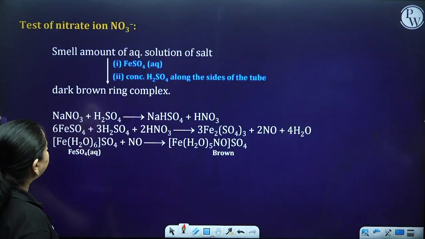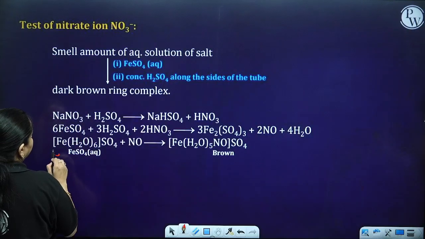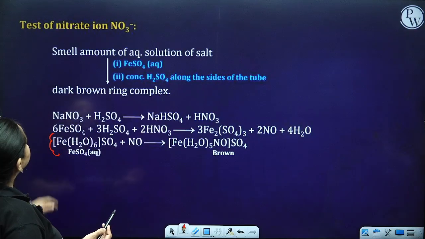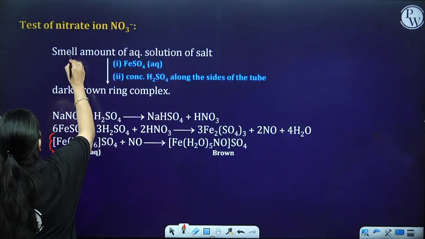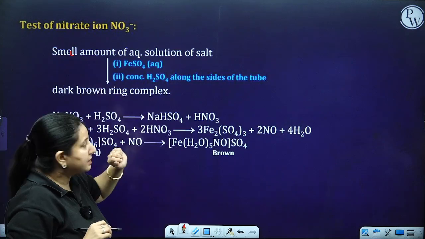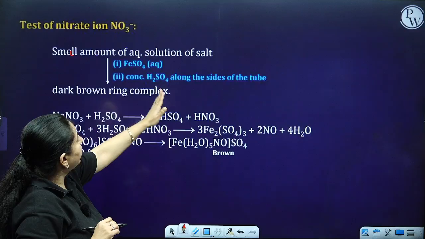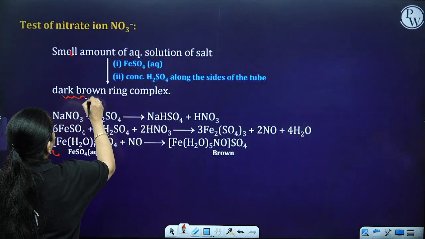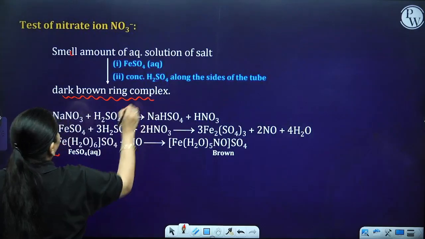Then for the nitrate, this is very important. You take a small amount of the aqueous solution of salt, and in that you add ferrous sulfate, then concentrated H2SO4 along the sides of the tube. So you get a dark brown ring complex over here.